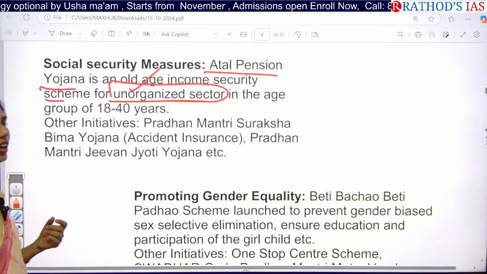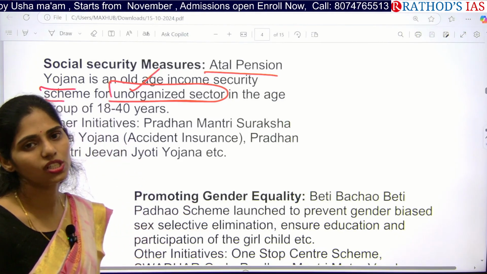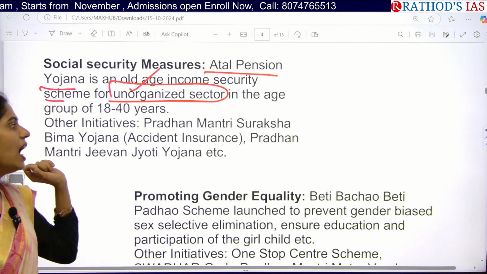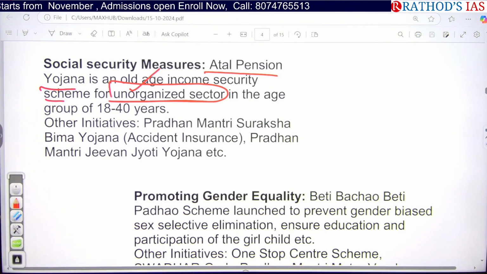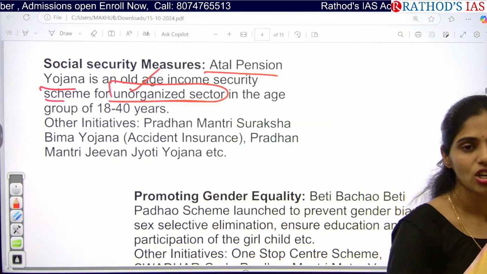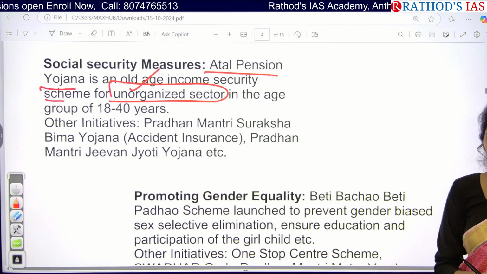So these unorganized sector or informal sector people don't have any social security benefits, so they are mainly targeted under this scheme. And we also have the Pradhan Mantri Suraksha Bima Yojana. So if you have an accident, or if there is a death because of an accident, you will be getting insurance. And here we have the Pradhan Mantri Jeevan Jyoti Yojana.